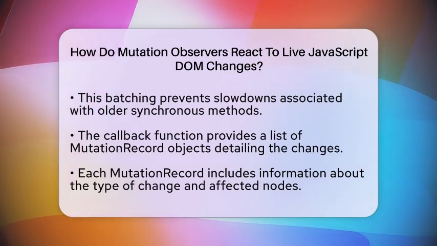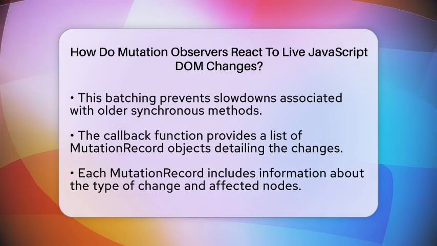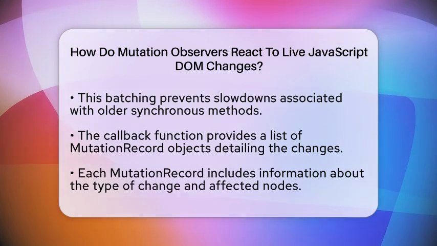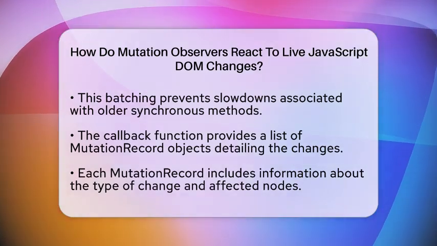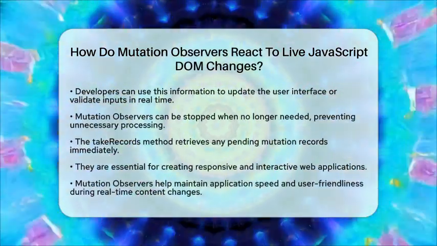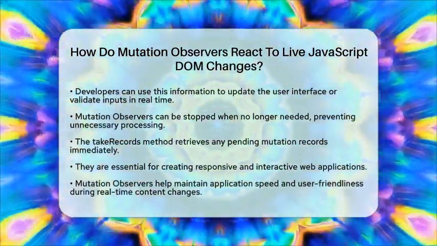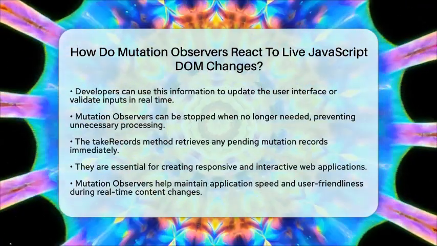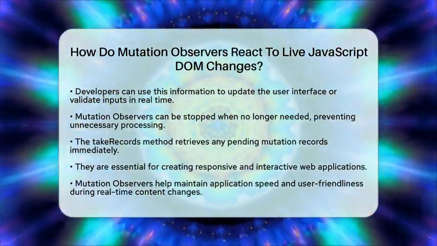Another great feature of Mutation Observers is that they allow you to stop observing when you no longer need to track changes. This helps prevent unnecessary processing and keeps your application running smoothly. You can also use the takeRecords method to retrieve any pending mutation records immediately.